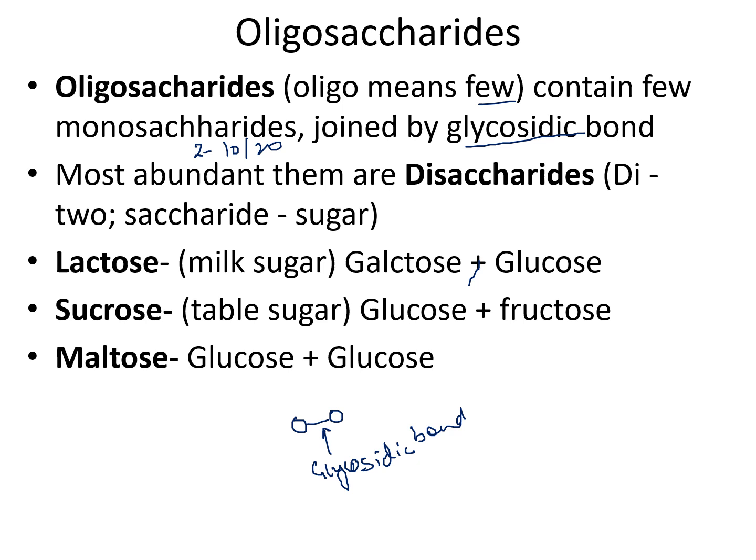Now, most dependent among the oligosaccharides are the disaccharides. As the name suggests, di means two, and saccharide means sugar. Now, lactose. These are the common examples of disaccharides. Lactose is milk sugar, which is present in milk, and the constituent monosaccharides are galactose and glucose.